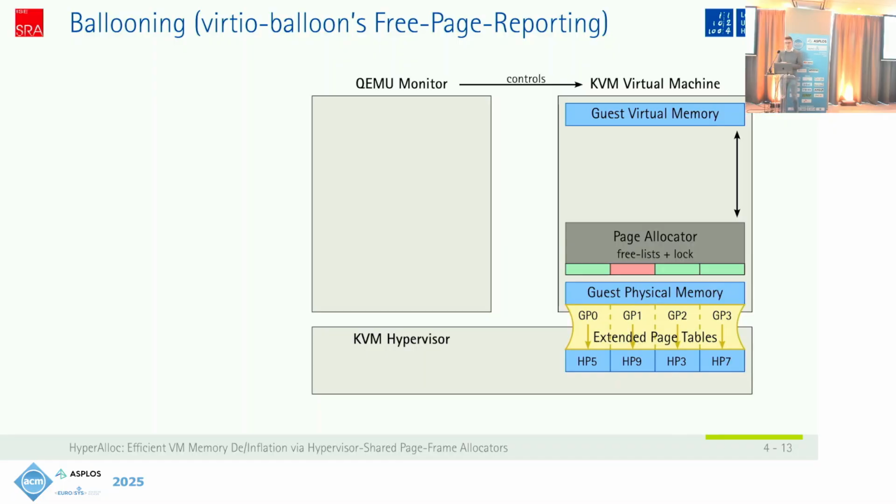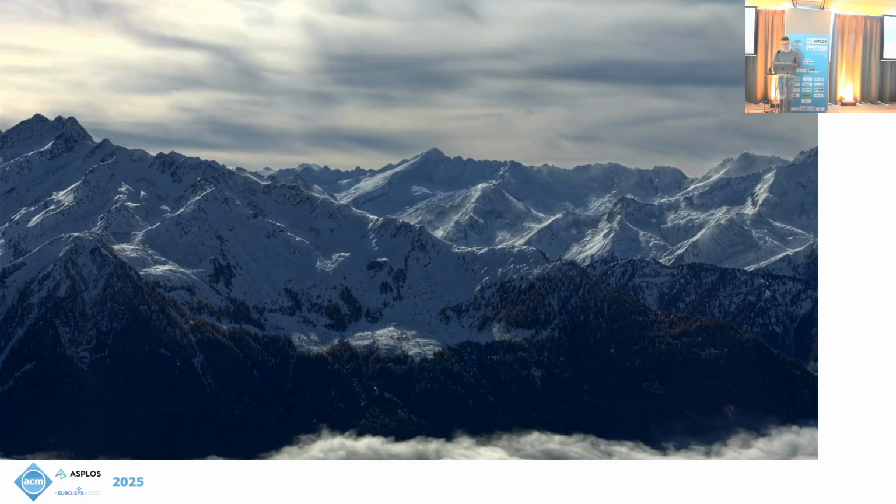works. If you want to use VirtIO Balloon, you have a setup like this usually, where you have a KVM virtual machine that has guest virtual memory and guest physical memory and its own page allocator that manages the guest physical memory. And on the other side,